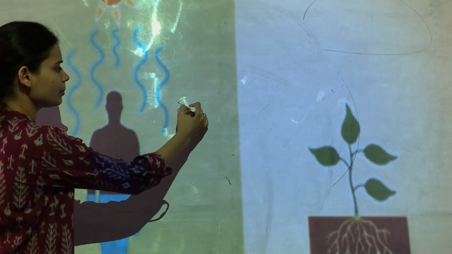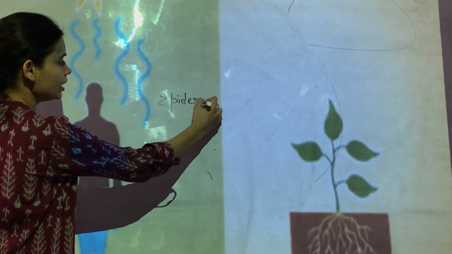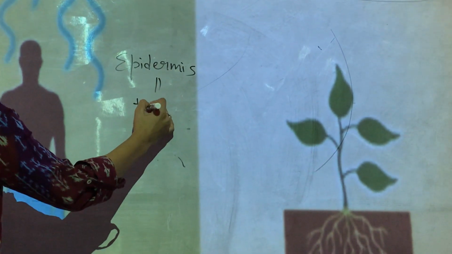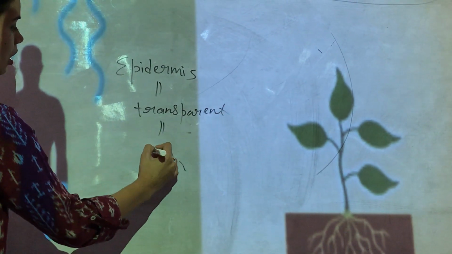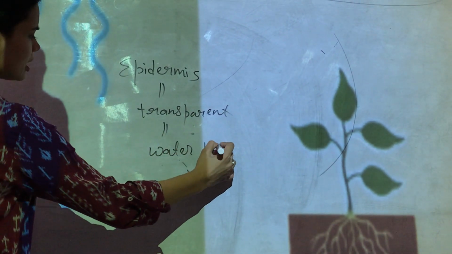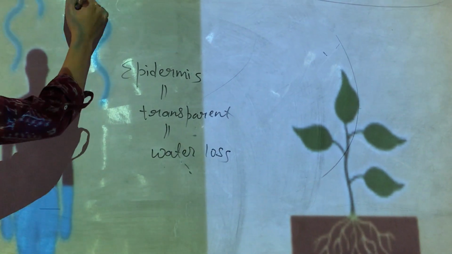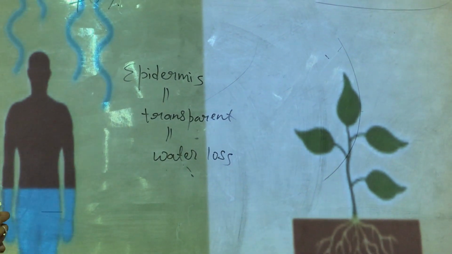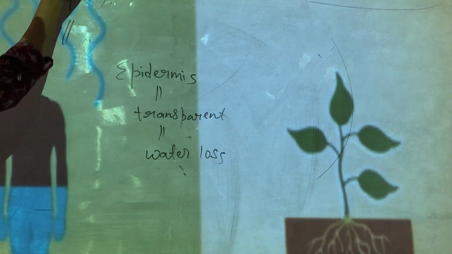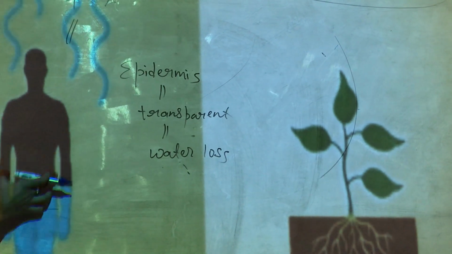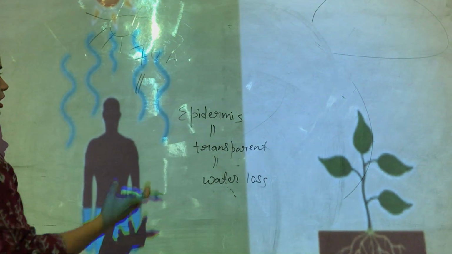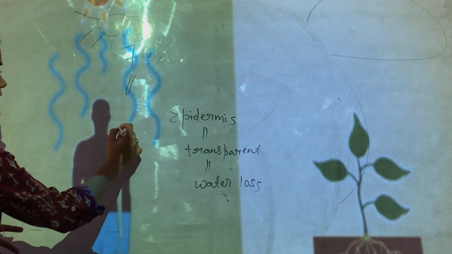Also this epidermis, which is a thin transparent layer, prevents the water loss. Okay, if you see human beings, 70% of our body is made up of water, but continuously when we go out in the sun, it is taking our water, the water is evaporating. But we can move, right?